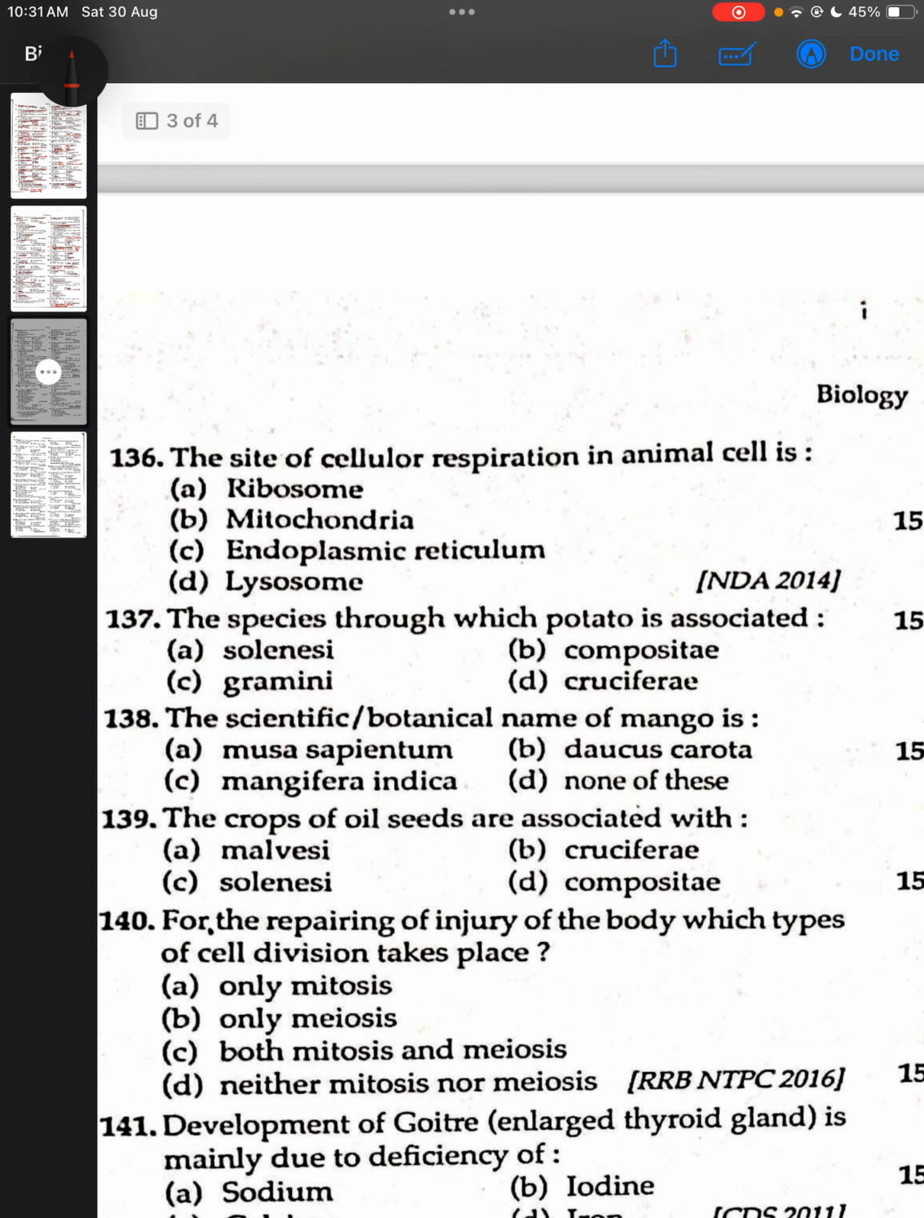The site of cellular respiration in an animal cell is the mitochondria, and in mitochondria the Krebs cycle takes place. The family with which potato is associated is Solanaceae. The scientific or botanical name of mango is Mangifera indica.